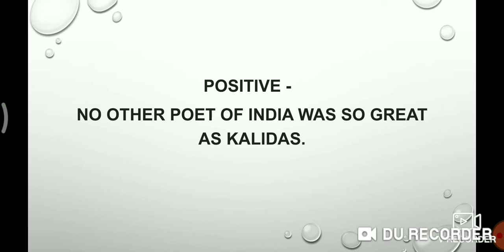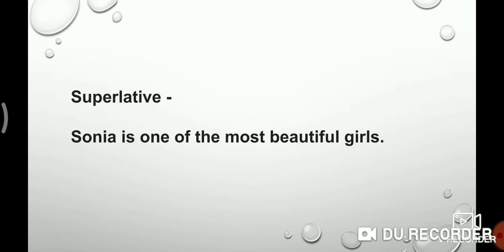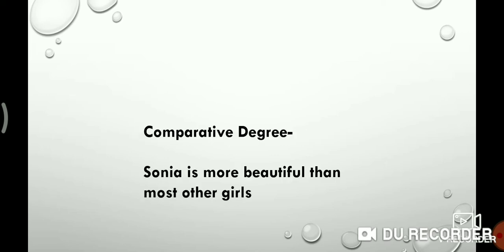Now let's see another example. Sonia is one of the most beautiful girls. Now look students, here we make comparison among all the girls. Miss Sonia is one of the most beautiful girls. This is a structure of one of the. Then you must use more beautiful than most other. In this way, Sonia is more beautiful than most other girls.